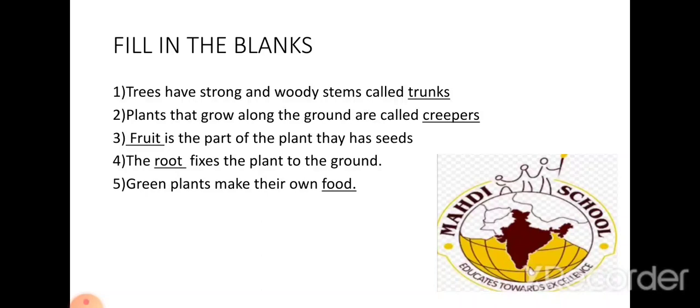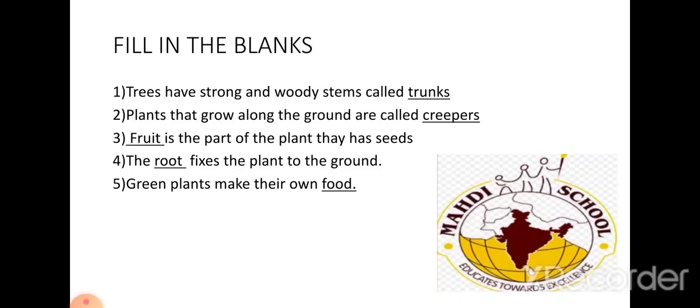Third blank. Fruit is the part of the plant that has seeds. We have seen that a tomato has yellow color seeds. That is, the tomato is a fruit and the seeds are of yellow color. Fruit is that part which has seeds.